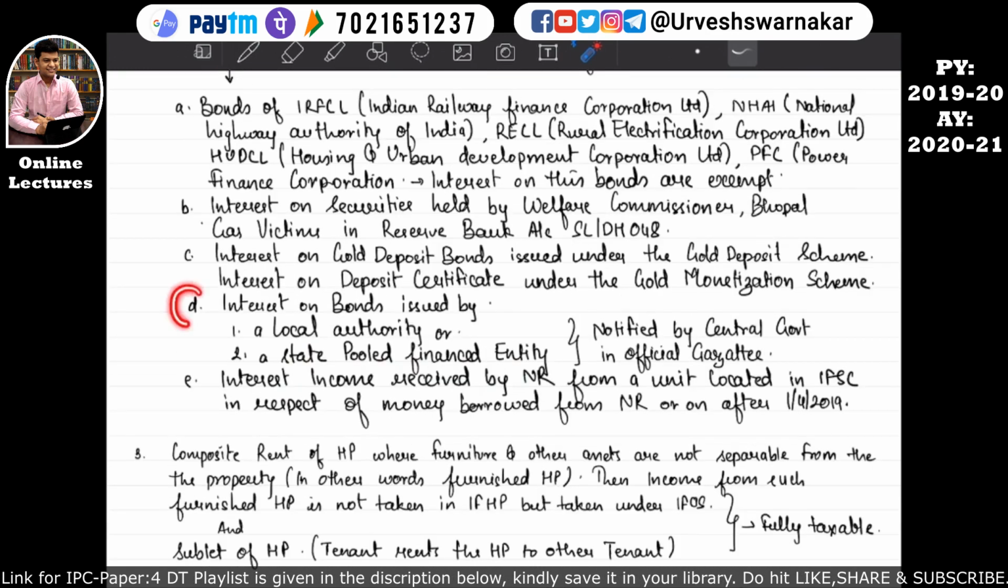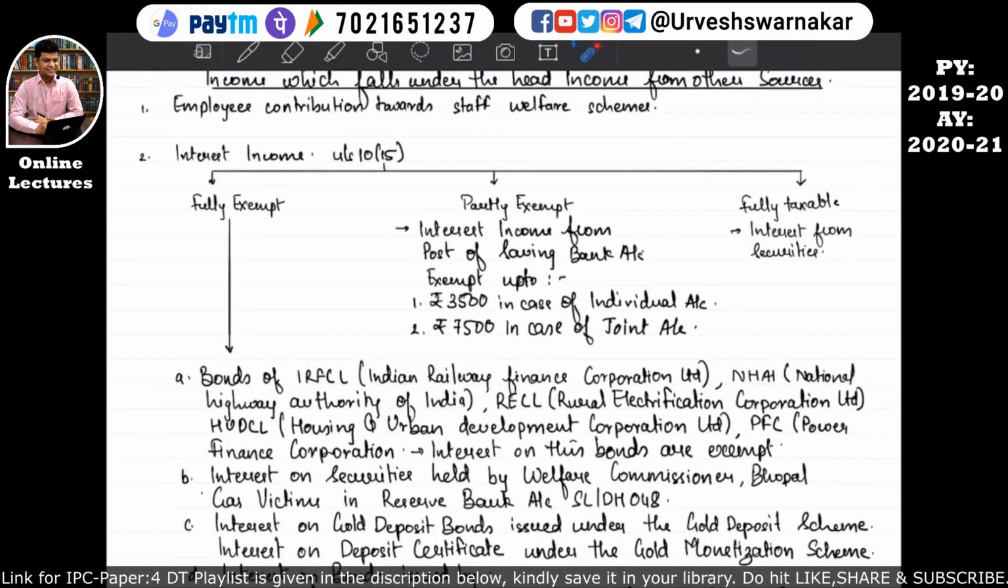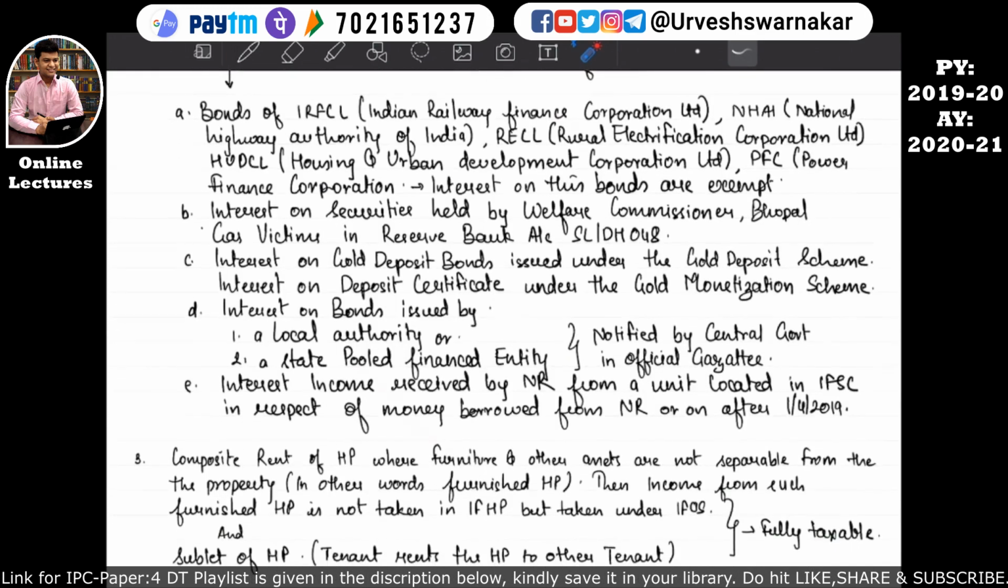So the next point is point D. If an assessee receives an interest on a bond and these bonds are issued by whom? These bonds are issued by a local authority or a state pooled finance entity which are notified by the central government in the official gazette, then whatever interest the assessee is earning on this bond will be fully exempt under section, what? Under section 10 subsection 15. I hope this is quite clear.